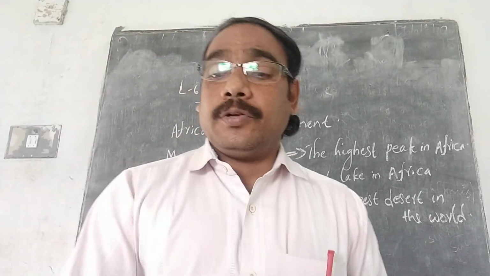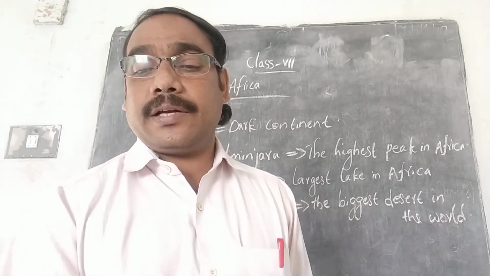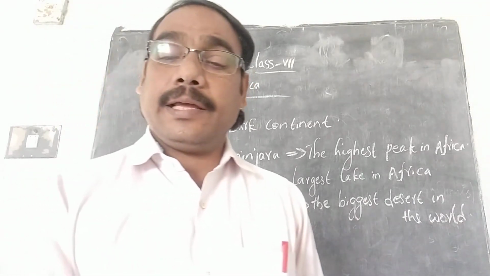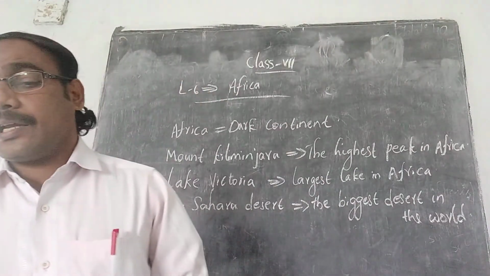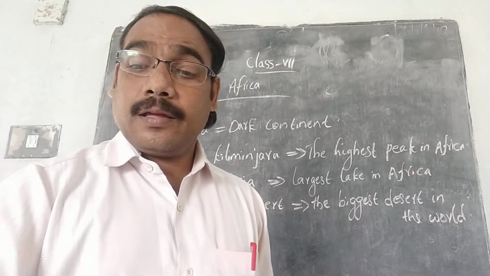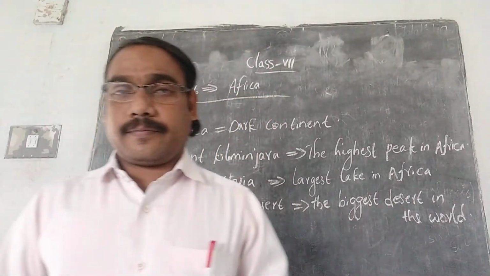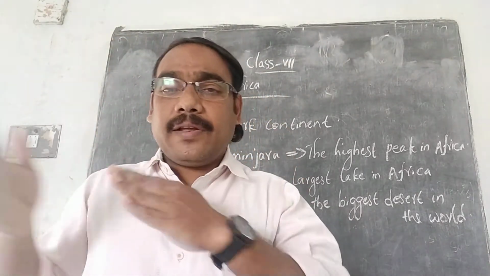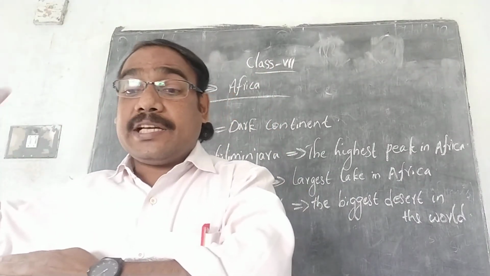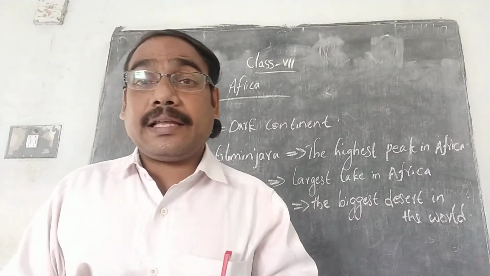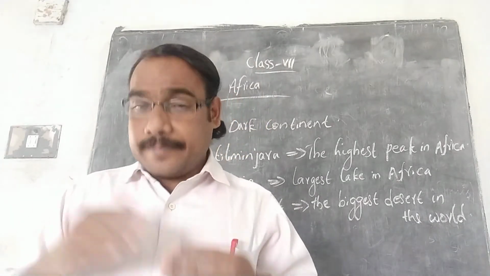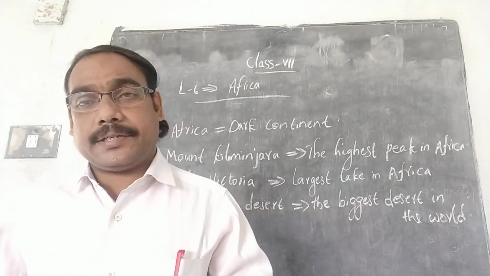Now, you know the definition of colonies. What is the definition of colonies? Colonies means the areas or countries which are governed by another country, by people from a more powerful country, just like we were under the British.